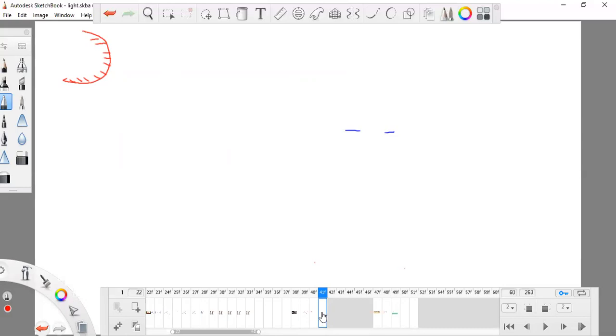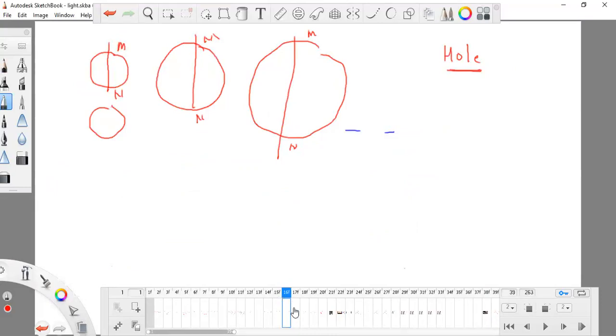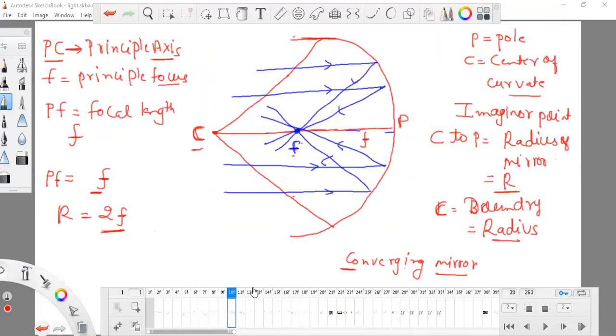First of all, I'm going to draw this mirror as a line. This is the surface where light rays strike. We studied this yesterday in great detail. This was the diagram, and at this surface the light rays are striking. We studied this.